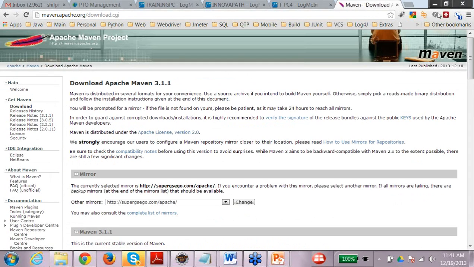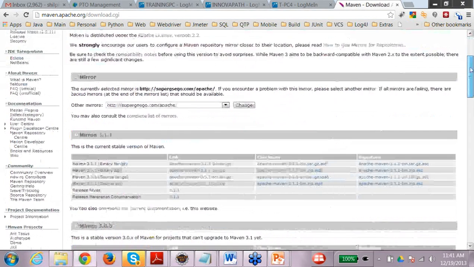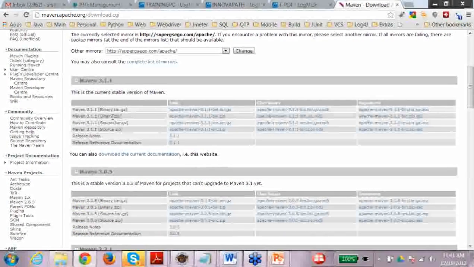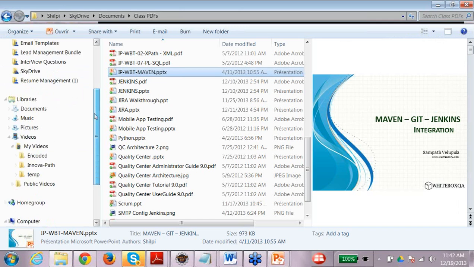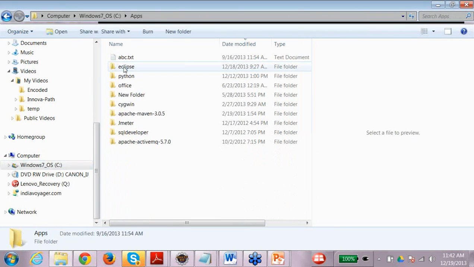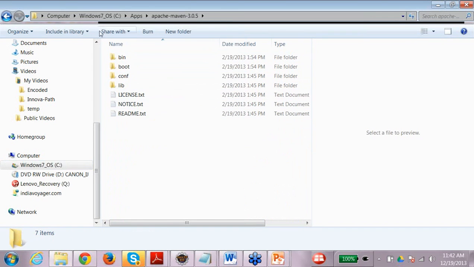Depending upon where you are downloading, let's say on a Windows machine, there is a binary zip. You need to download it and unzip it. Just like that, I have unzipped it on my machine, here in C apps. If you see, I have Apache Maven. So this is my Maven home.